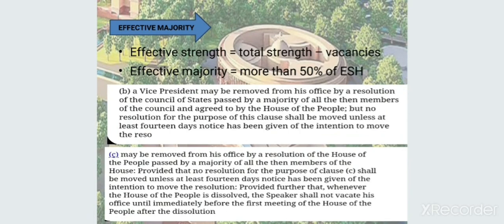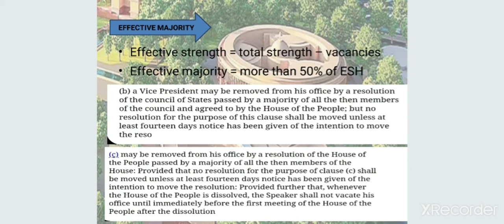What is effective majority? To understand it, first understand the effective strength. Effective strength means the total strength minus vacancies. What are vacancies? Vacancies mean any seat is vacant either by resignation, suspension or death. Hence, the effective majority is more than half of the effective strength of the house.